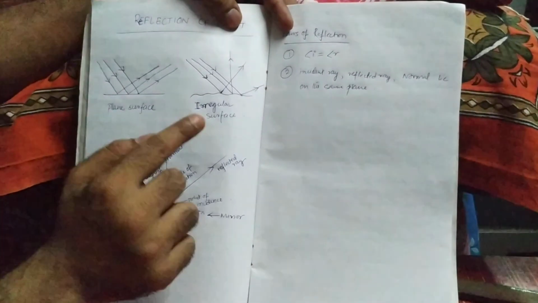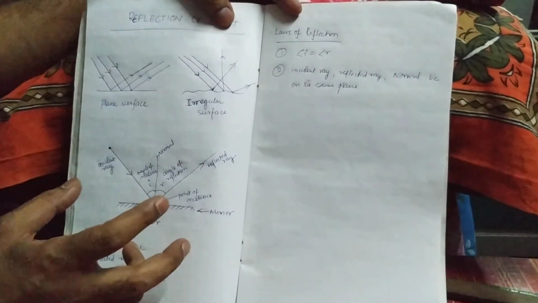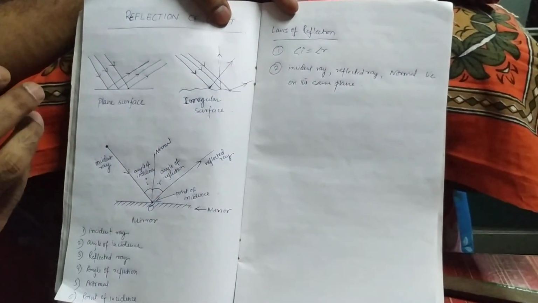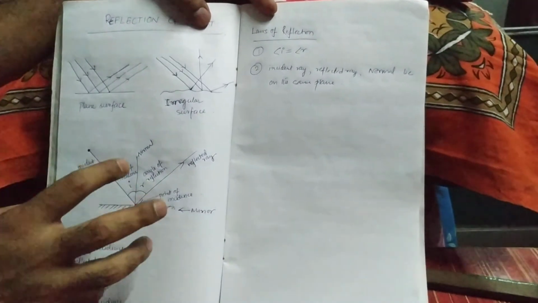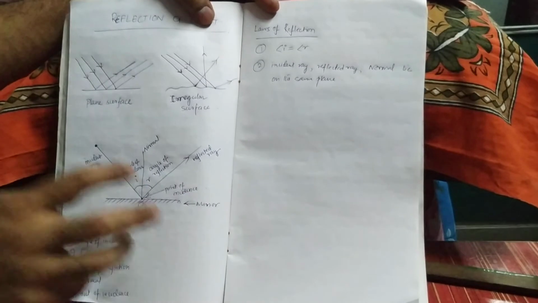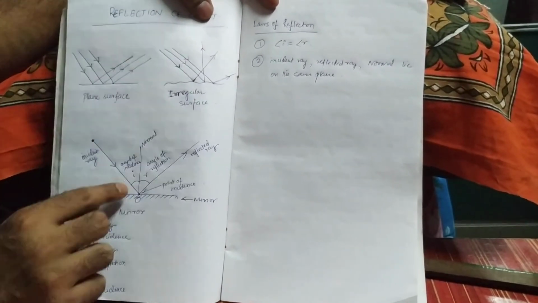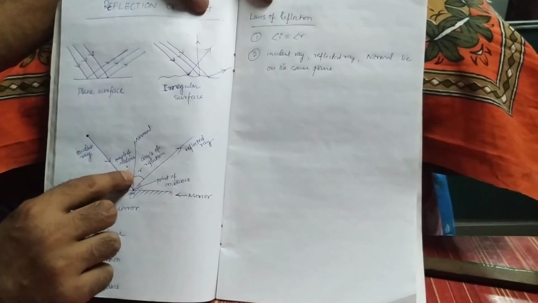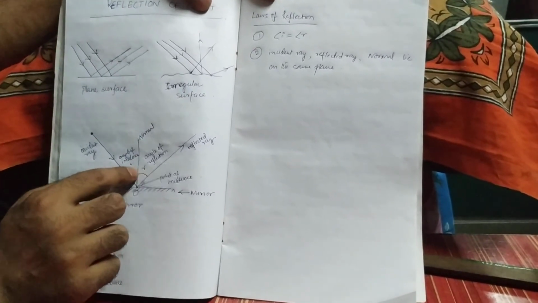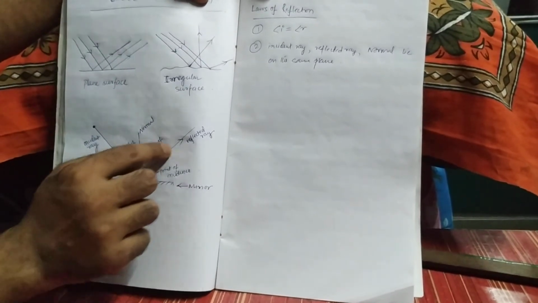How will it reflect back? It will obey a rule, a protocol, and that rule is the law of reflection. It is reflected back making an angle with the normal, which is the angle of reflection. This is the reflected ray.